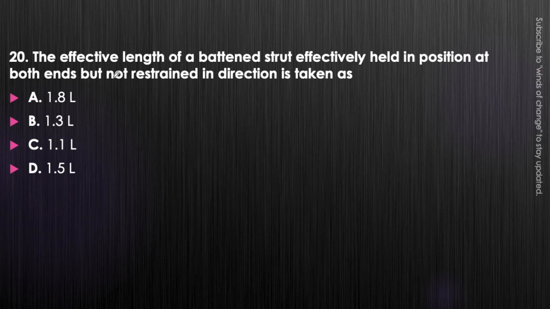The condition which is being given here is that it is being held in position, effectively held in position at both ends, but not restrained in direction. Okay, it is like a pin jointed connection. So in this case, effective length is L. Okay, but since it is a battened strut, the effective length will be increased.